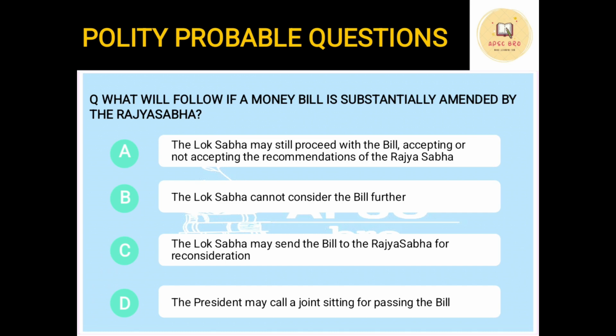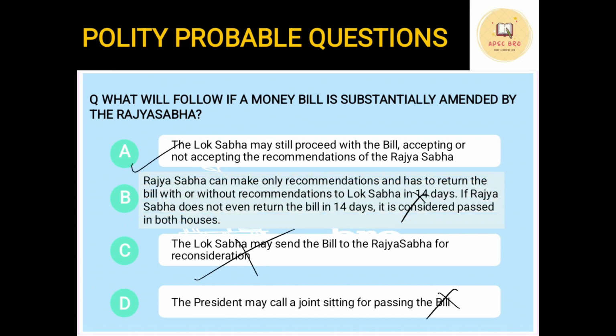Now, we've discussed in our previous question that for a money bill, Lok Sabha has absolute power and Rajya Sabha has no power to amend it or keep it on hold. Yes, and the President cannot call for a joint sitting. So these things are not possible. Rajya Sabha has no power, so there is no point of reconsideration. The only option is option A, that is, the Lok Sabha may still proceed with the bill, whether the Rajya Sabha accepts or rejects it.